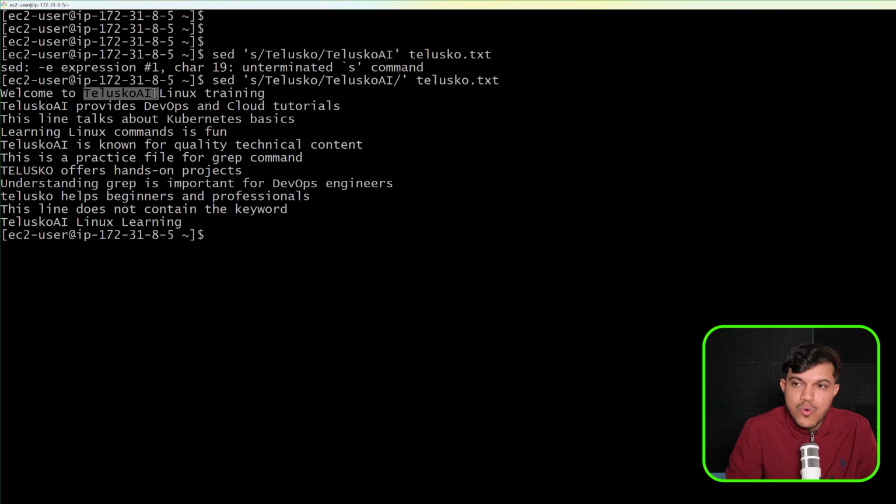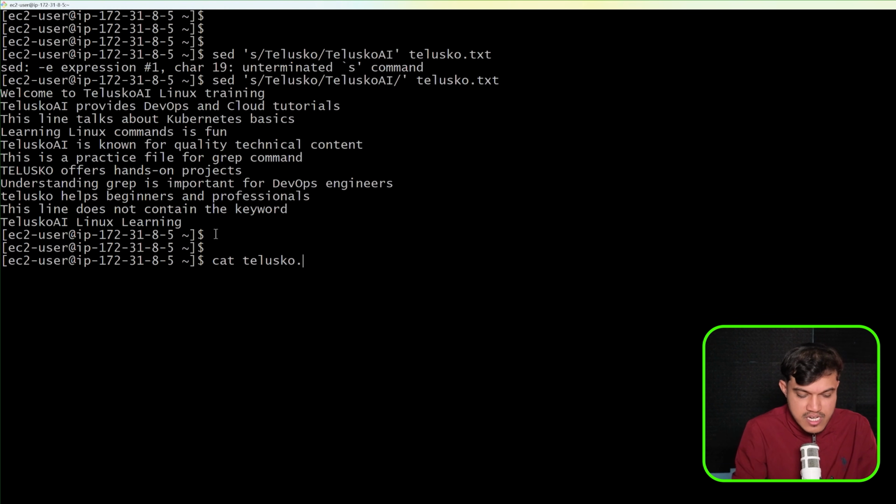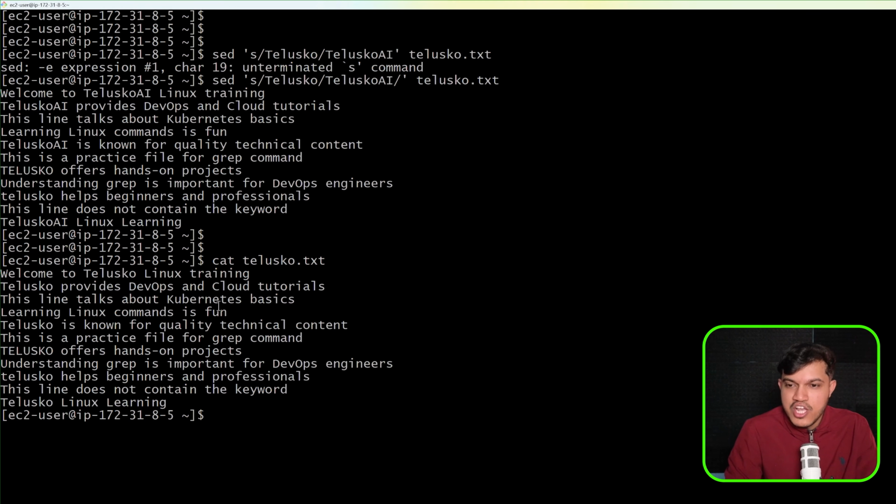You'll be able to notice that wherever we have Telusko, it got replaced with Telusko AI. You can see here Telusko AI and Telusko AI, wherever there was Telusko, but the original file is not affected here. If I open the original file with cat telusko.txt, you can notice the original file remains the same. It is only taking the data from that file and processing it. The original file is not affected.